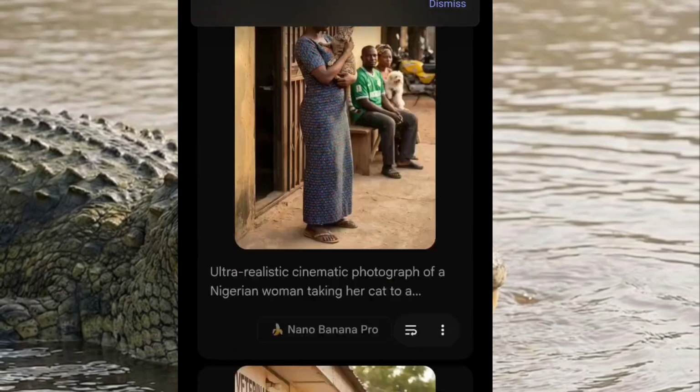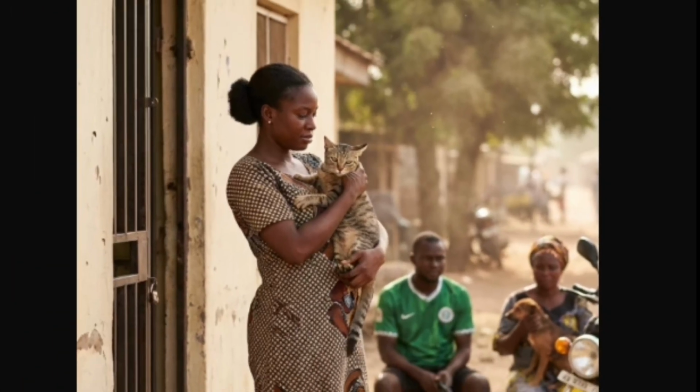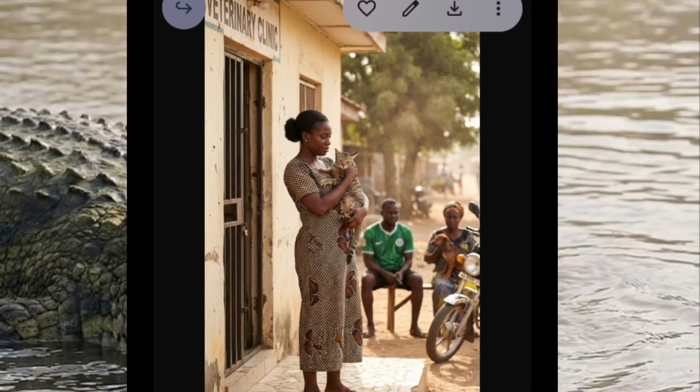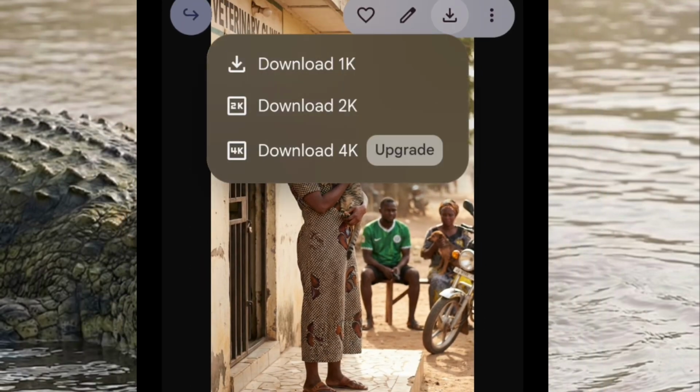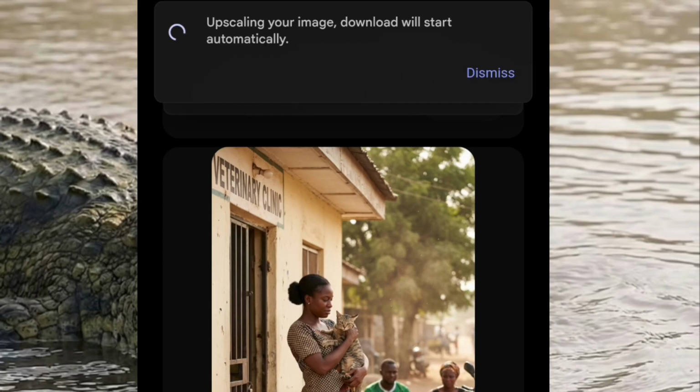The former, let me see the former. Okay, this cat is looking slightly wicked. I think this should work too, so let's download this as well. We can see the veterinary clinic by the side of the screen there. So let's download this.